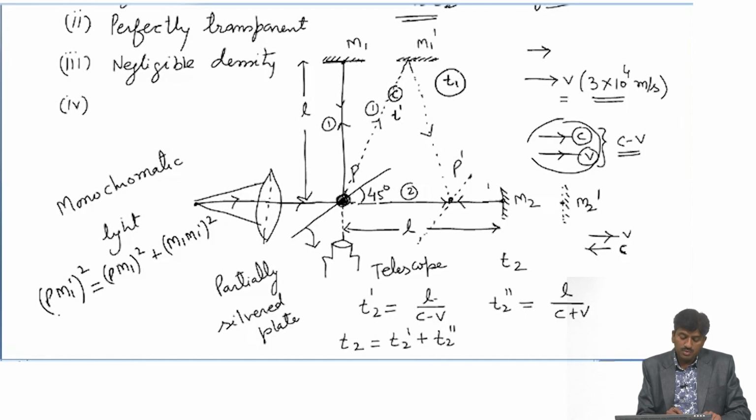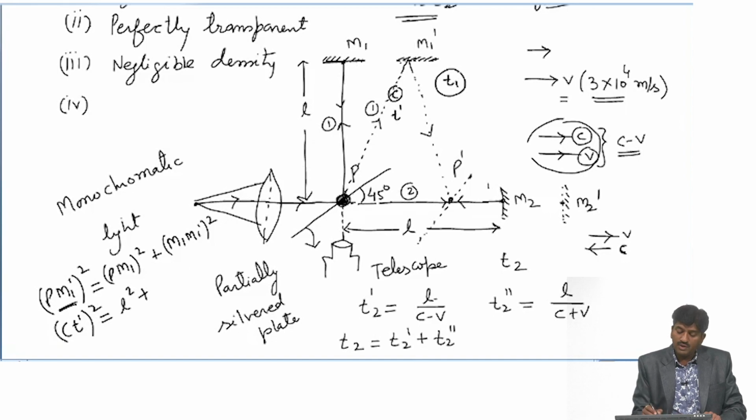So, this distance P M1 dash becomes c t dash. This is the value of P M1 dash, velocity c and time t dash, c t dash square, and the distance of P to M1 we can consider L, it becomes L square plus M1 to M1 dash square.